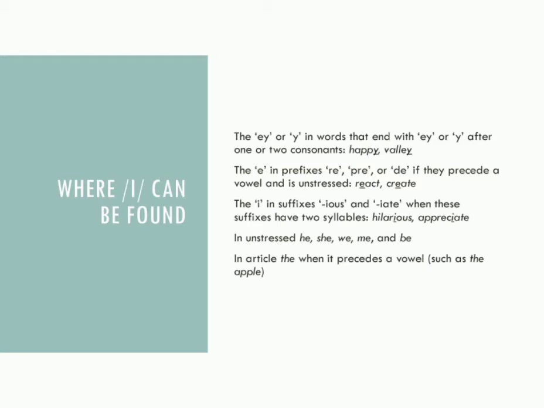Then, the e in suffixes ious or ed when these suffixes have two syllables. For example, hilarious, appreciate. Then, in unstressed he, she, we, me, and be. Last, in the article the when it precedes a vowel, such as the apple.